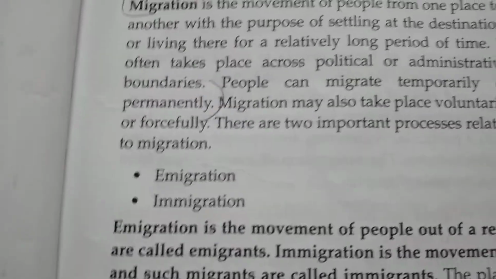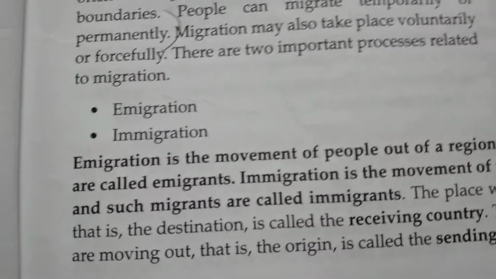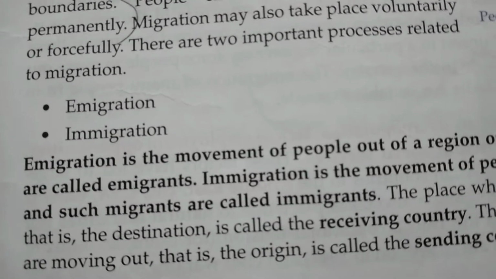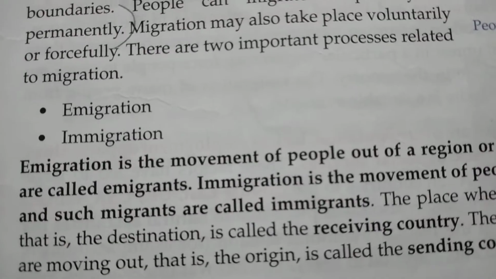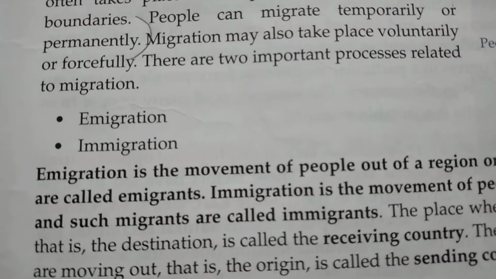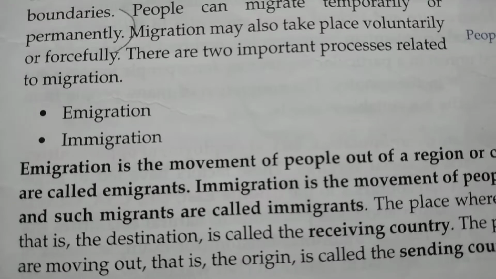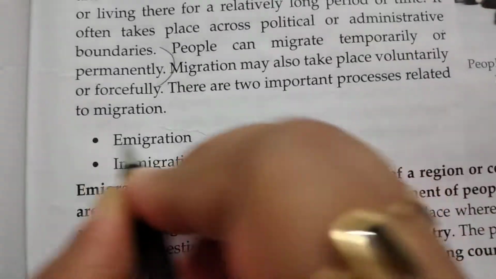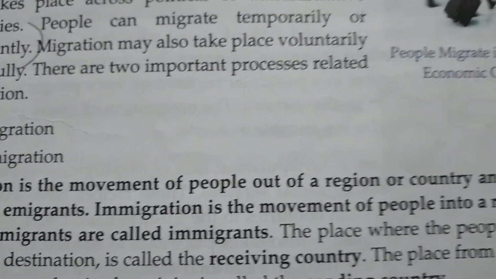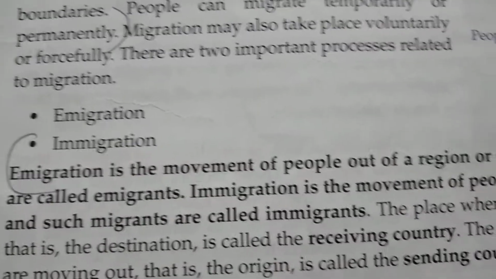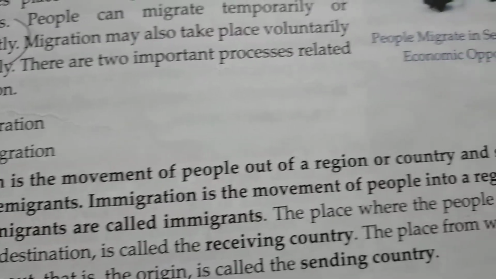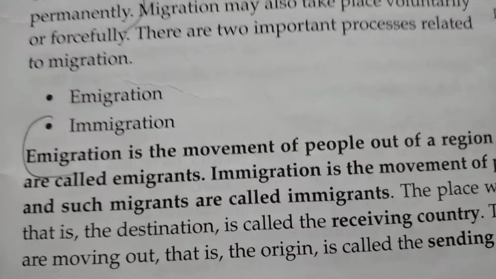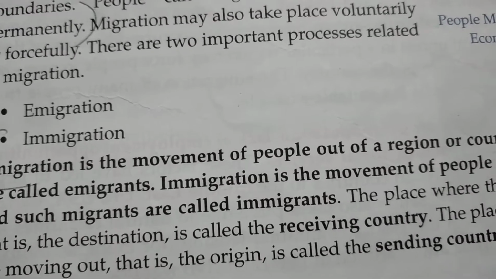Now, question number 2 is define emigration and immigration. The answer is, emigration is the movement of people out of a region or country, and such migrants are called emigrants. Immigration is the movement of people into a region or country, and such migrants are called immigrants.